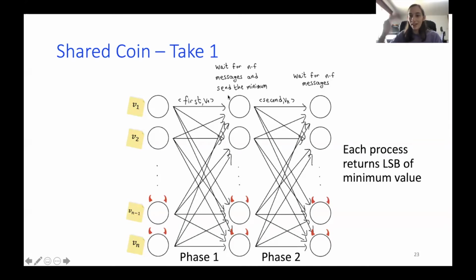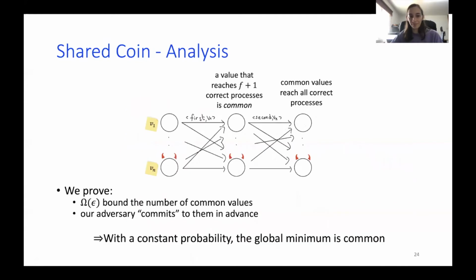Let's say I heard 1, 2, and 3. I pick 1 as it's the minimum, and I send this value again to all other processes in the second phase. Once again, I wait for n minus f messages, and then I return the least significant bit of the minimum value I heard of. So it's quite a simple protocol.